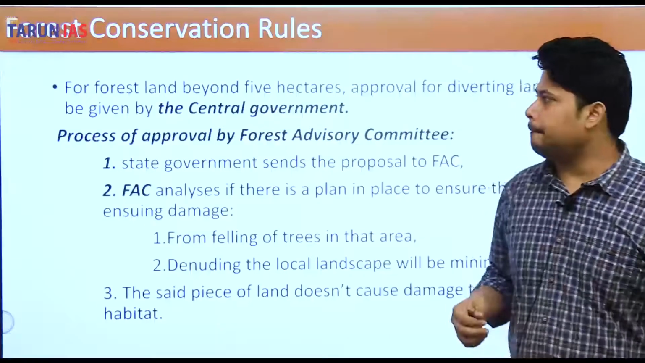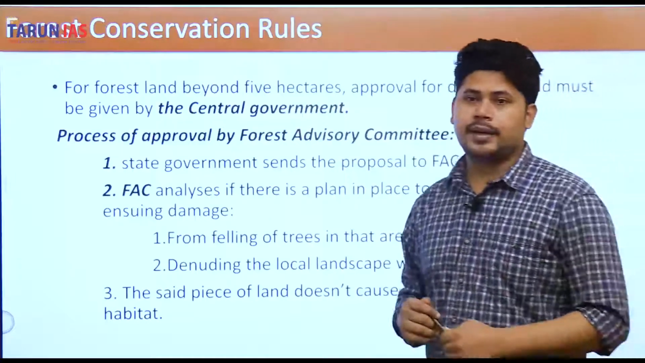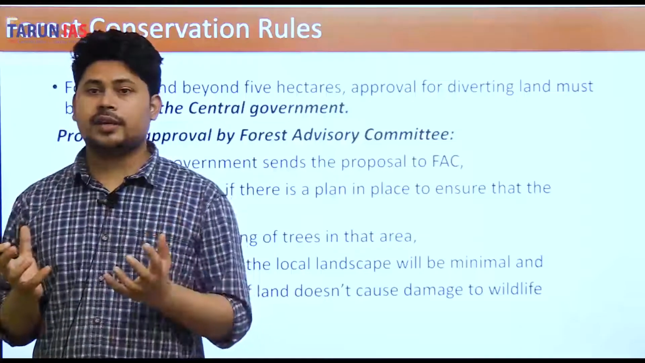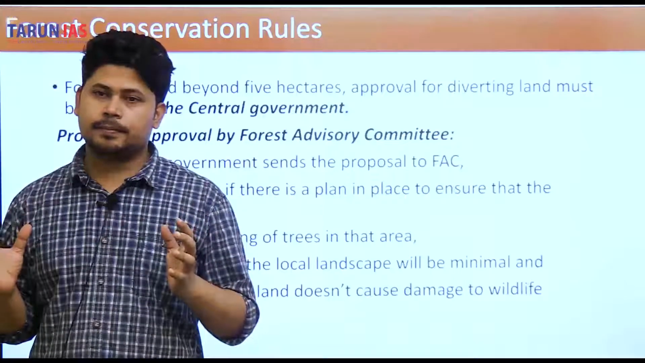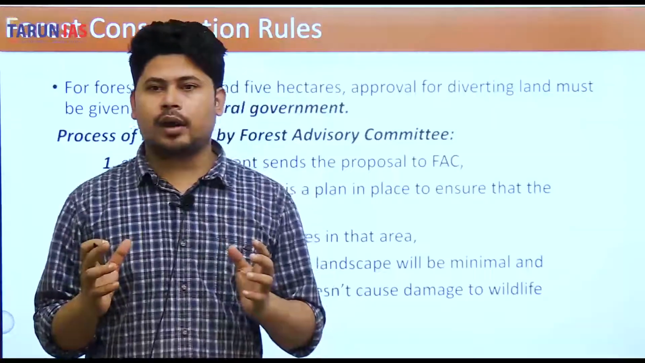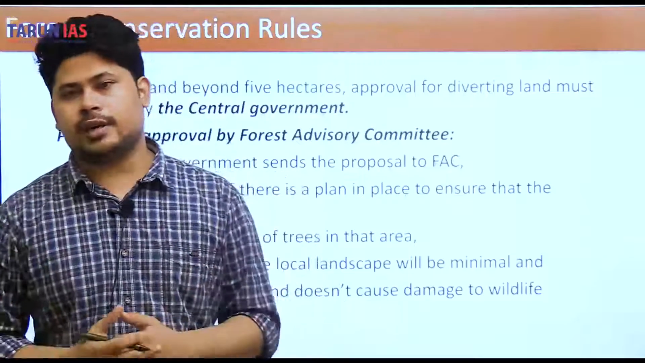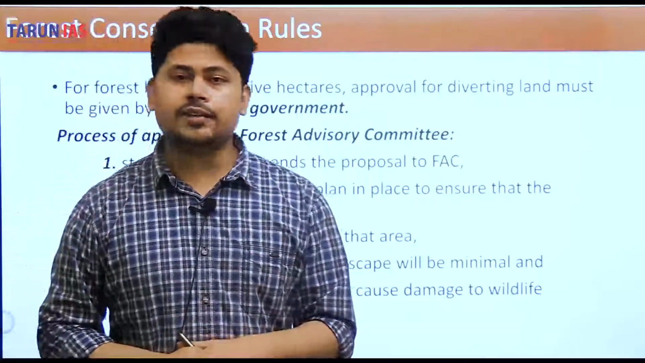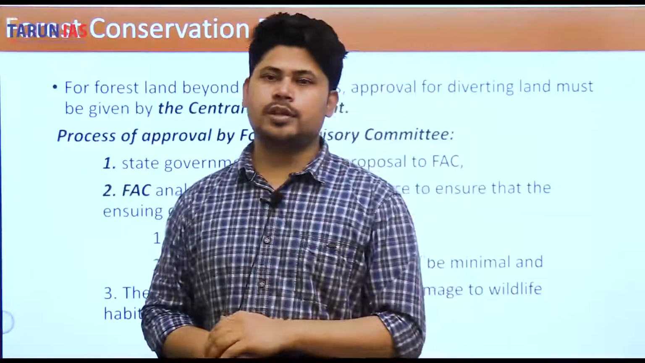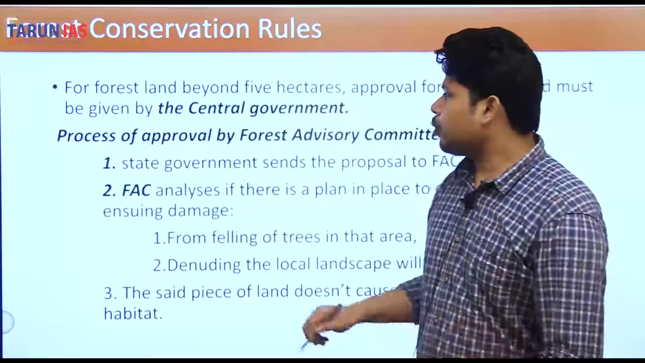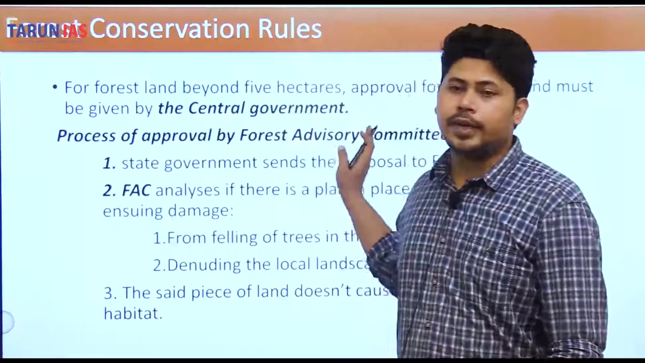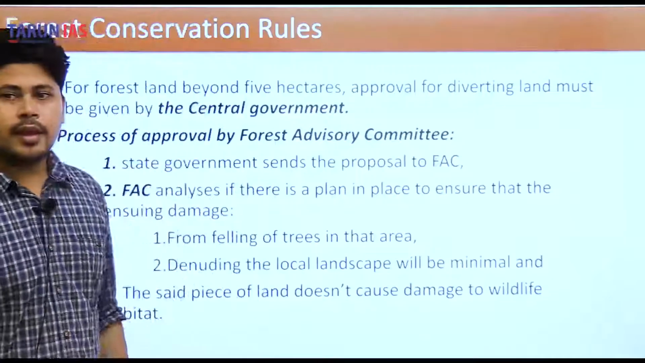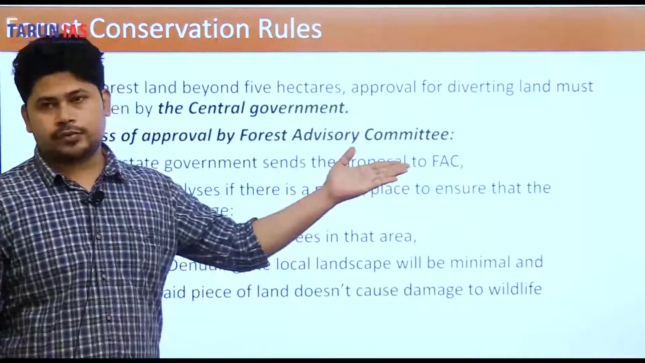What were the rules? For forest land, if a forest land is diverted and the area of that land is less than 5 hectares, the central government need not be consulted. Okay, the state government has all the power to grant rights for the diversion of that forest land if the area is less than 5 hectares. But if the area is greater than 5 hectares, the central government approval is very much important. In that case, the process of approval is through the Forest Advisory Committee, which is under the Ministry of Environment, Forest and Climate Change. Okay, what happens is, the state government sends the proposal to the FAC, Forest Advisory Committee.